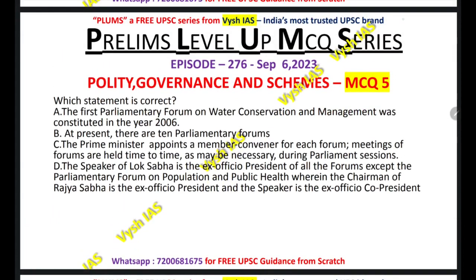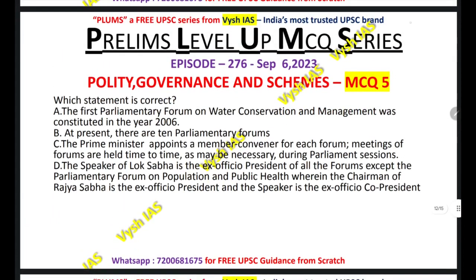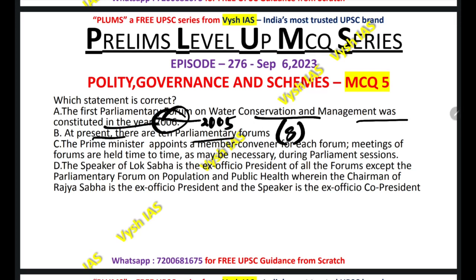Which statement is correct? The first parliamentary forum on water conservation and management was constituted in the year 2006. No, it's 2005. So this is a factual question, and this is somewhat on the tougher side. It is a question from the tougher side relating to parliamentary forums. Most of you may not be covering it in depth, but sometimes questions can come like this. Then, at present there are 10 parliamentary forums. No, it's not 10, it's 8 parliamentary forums which exist at present.